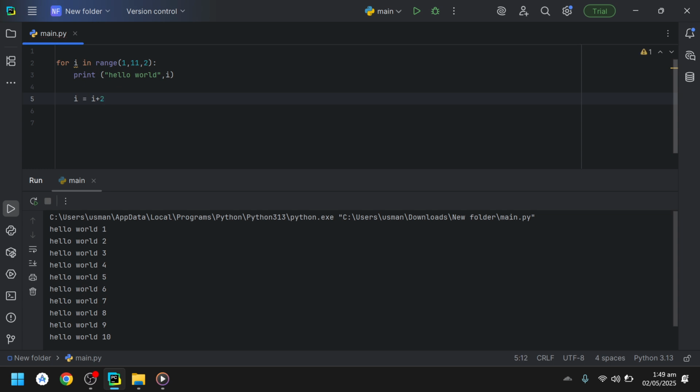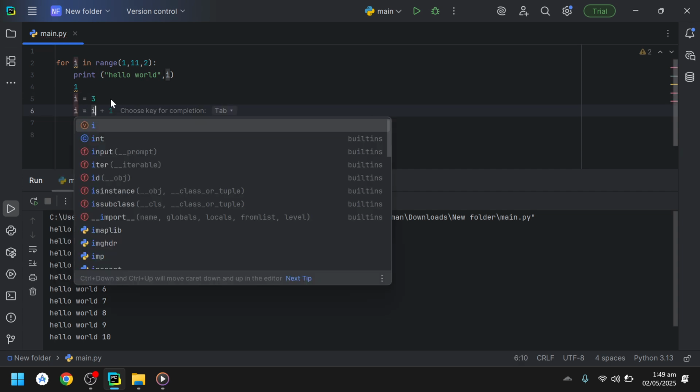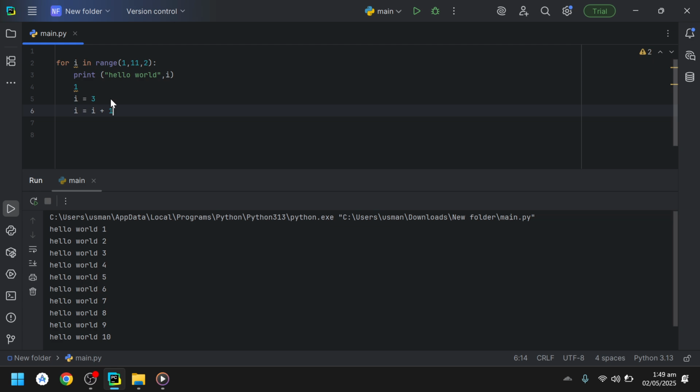That is, i is equal to i plus 2. If the first value of i is 1, then the second value of i will be 1 plus 2, that will be 3. And the third value is i plus 2 again.